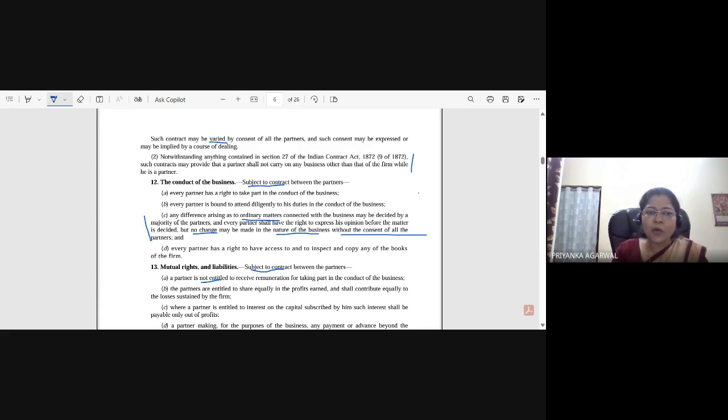Every partner is bound to attend diligently to his duties in the conduct of the business. Why is it subject to contract? Because suppose a sleeping partner is there. The sleeping partner is not required to look after the conduct of the business. So the active partner is responsible for the conduct of the business, and he has to attend to everything diligently.